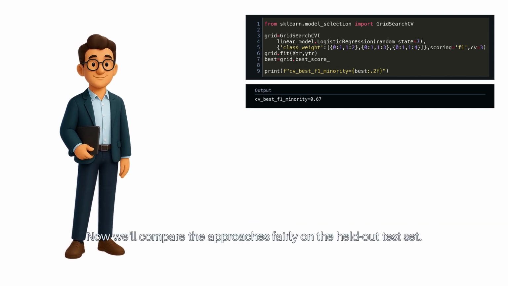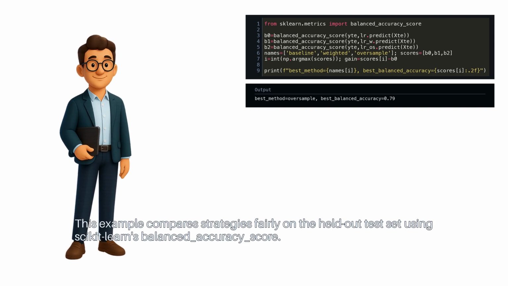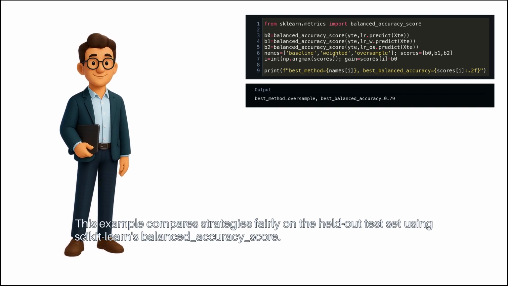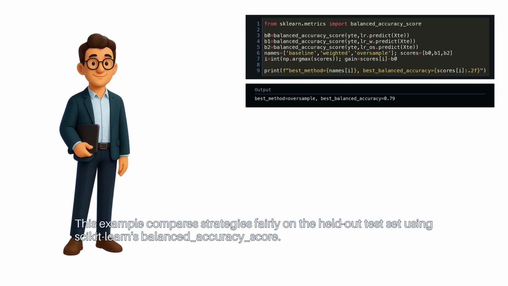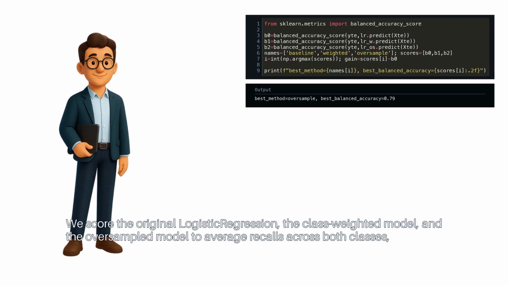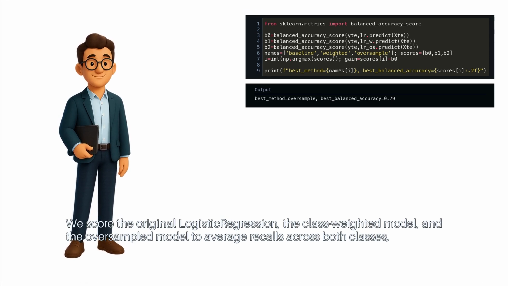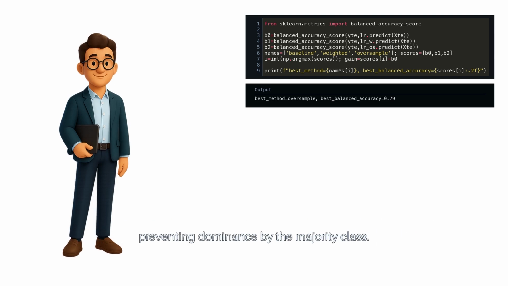Now we'll compare the approaches fairly on the held-out test set. This example compares strategies fairly on the held-out test set using scikit-learn's balanced_accuracy_score. We score the original logistic regression, the class-weighted model, and the oversampled model to average recalls across both classes, preventing dominance by the majority class.